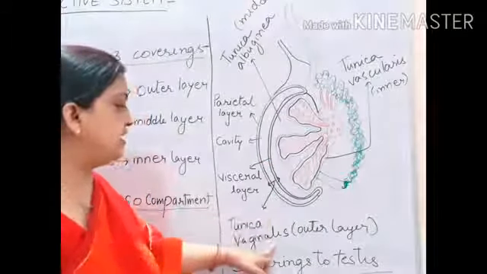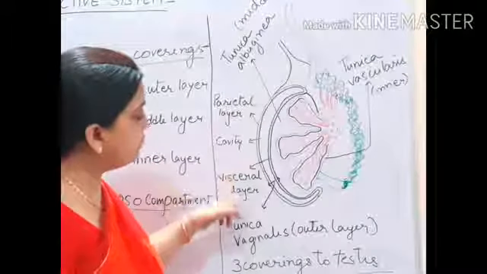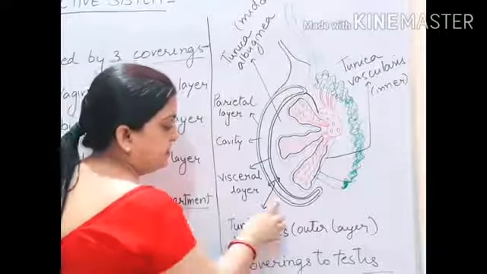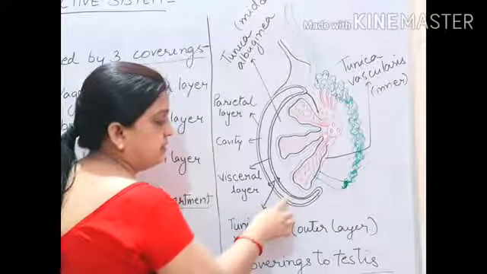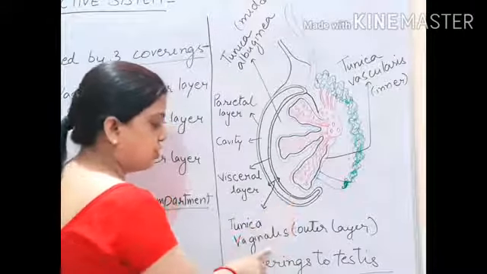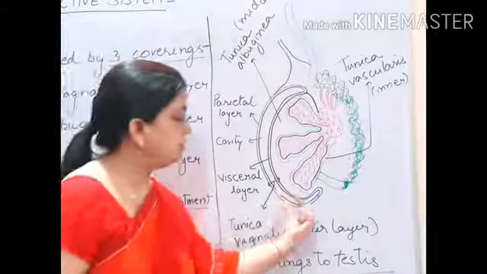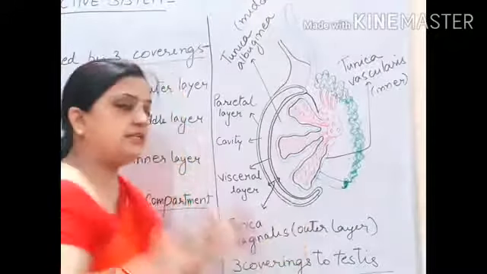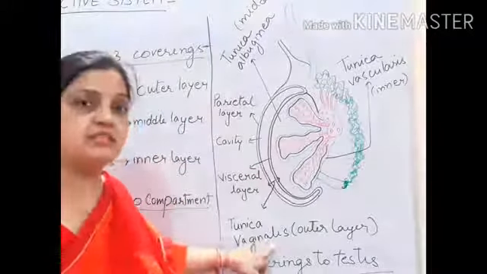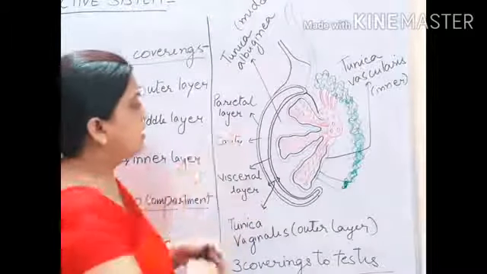Now tunica vaginalis, the outermost layer, you can see I have written three more names over here. This portion of the covering of the wall, from here to here, is called tunica vaginalis, the outer wall. And tunica vaginalis also has three layers in it.